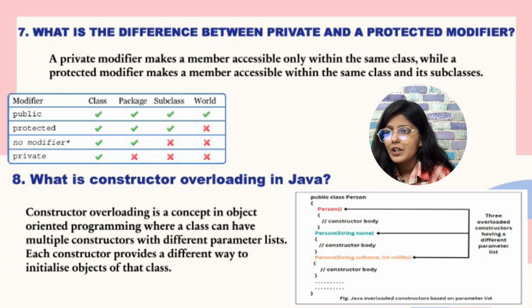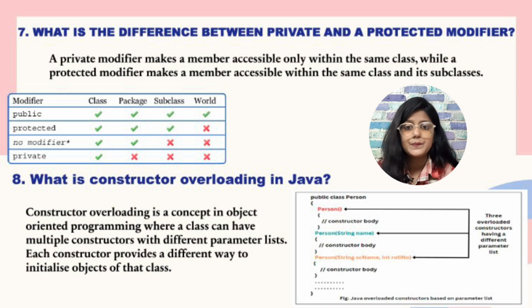Here in the diagram, we have the public class Person. In the Person class, we first have the default constructor with no parameters, with the same name as the class. Second is the parameterized constructor with a single parameter. Third is the parameterized constructor which has two arguments. That way we can overload constructors as well. Three overloaded constructors having different parameter lists in this diagram.